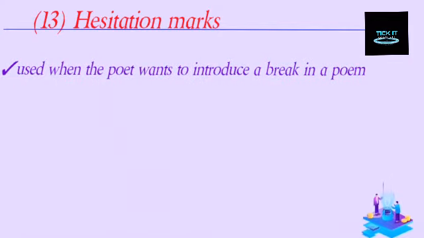Next we have hesitation marks. These are used when the poet wants to introduce a break in a poem. The break usually aids in creating suspense, and the suspense may be introduced by a hyphen or continuous dots. Then lastly we have inversions.